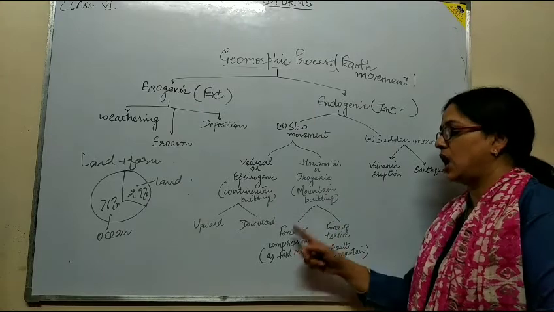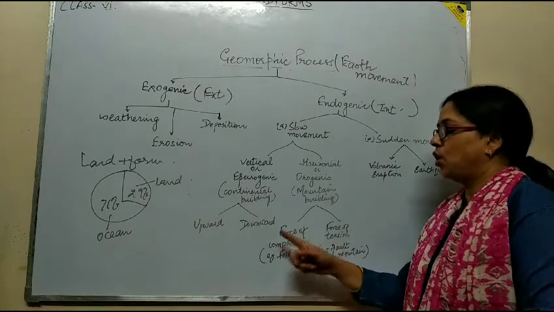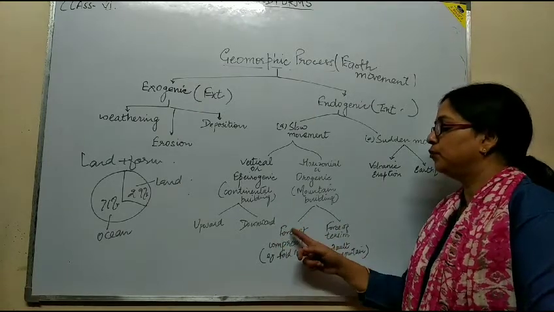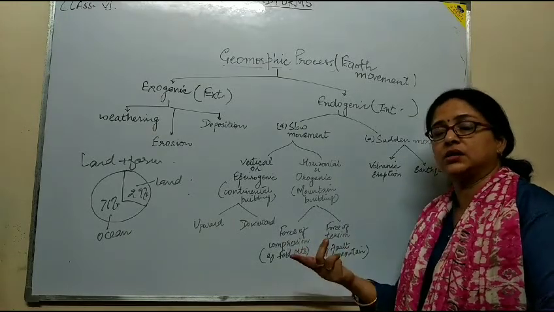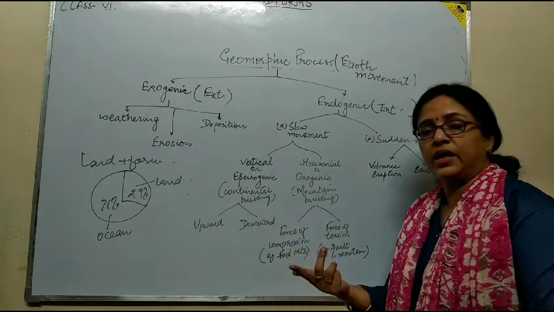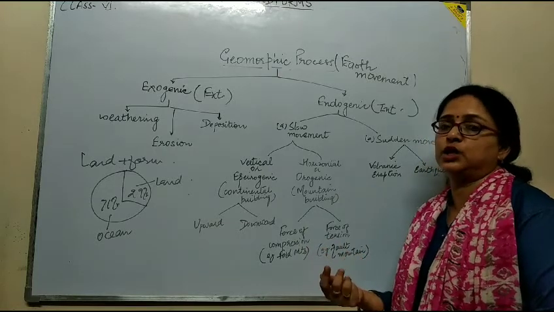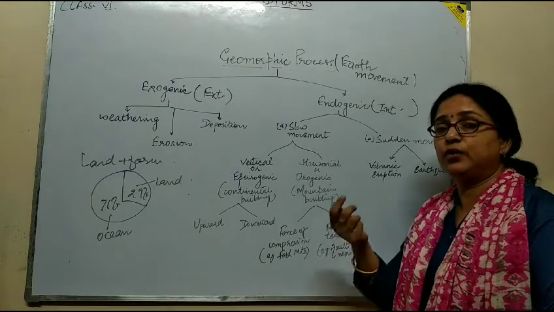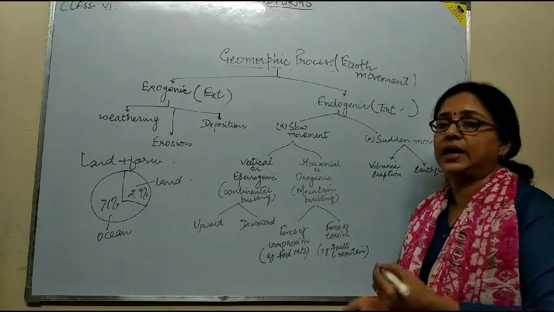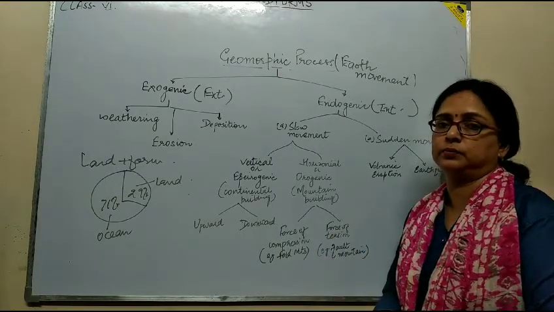Fold mountains are formed by the force of compression, which I explained in the previous class, where I explained the diagrammatic representation of geographical features. In that I explained how anticlines and synclines are formed.